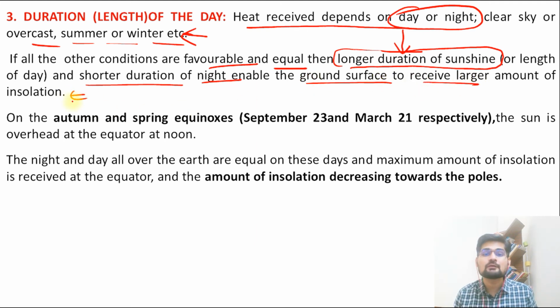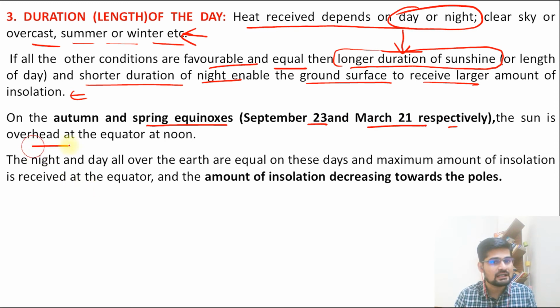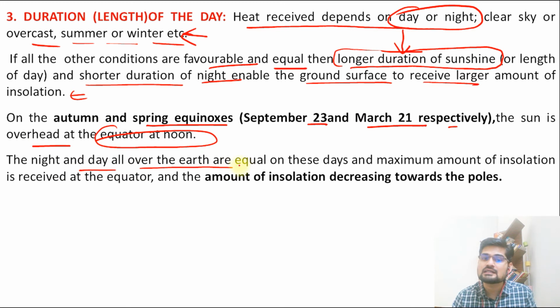Now it will all depend upon the duration of the length of the day. That is important, because in that particular time only the surface would receive this insolation. So what happens on the autumn and spring equinoxes? Remember, September 23rd and March 21st respectively. The sun is overhead at the equator at noon, and the night and day all over the earth are equal. That is right, 12 hours each.